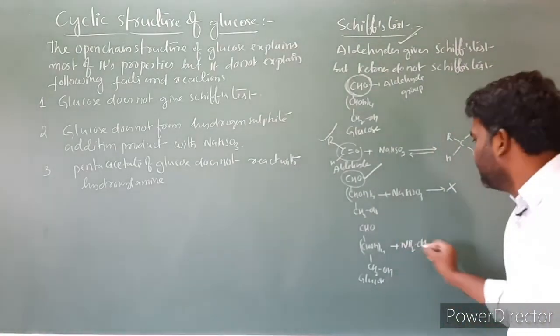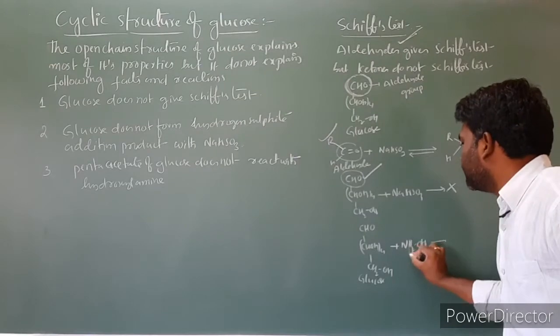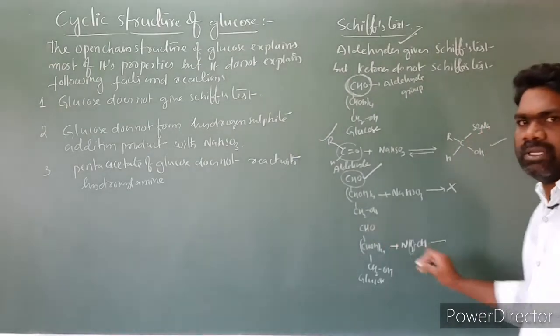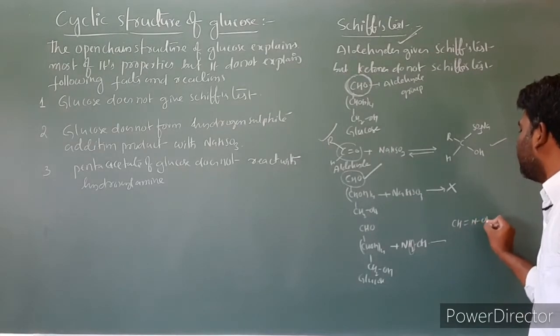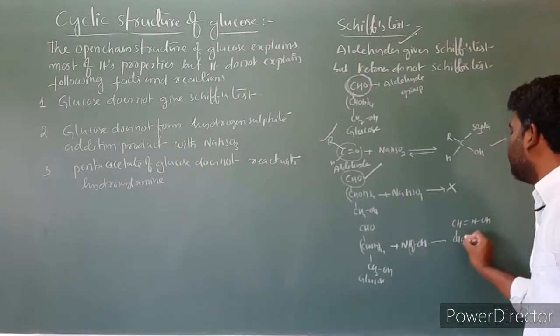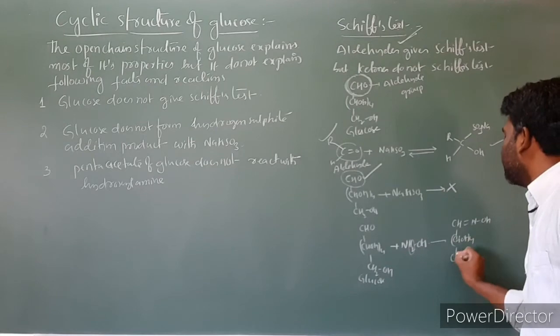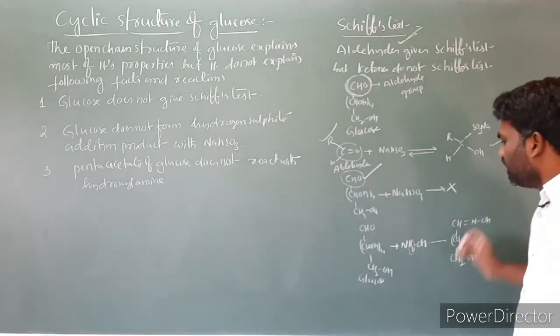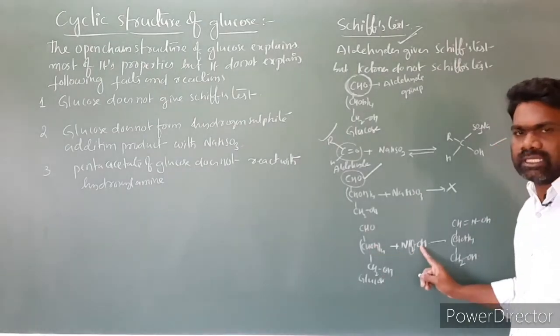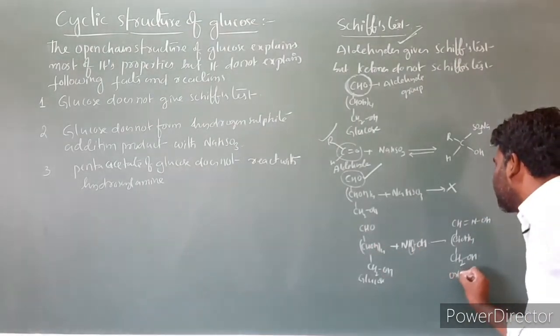NH2OH is hydroxylamine. Here two hydrogens and this oxygen are removed in the form of water, and the product is CHNOH, CHOH taken 4 times, CH2OH. So here glucose reacting with hydroxylamine leads to the formation of oxime.